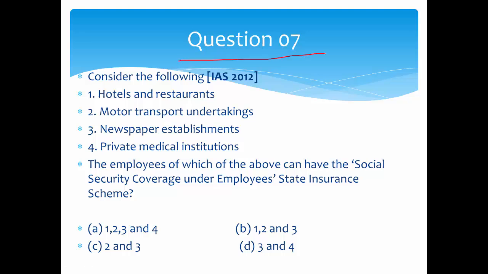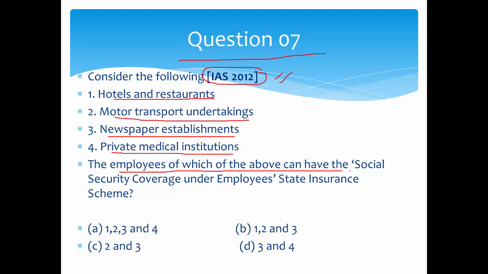Then the seventh question will come. So consider the following. This again came in IAS. This is a conceptual question. They have given these four options: hotels and restaurants, motor transport undertakings, newspaper establishment, private medical institutions. The employees of which of the above can have social security coverage under the Employees State Insurance Scheme? This is a totally factual question, because this is a particular government scheme, and if you don't know about this, then you cannot attempt this question. So you should better leave these types of questions in the examination.